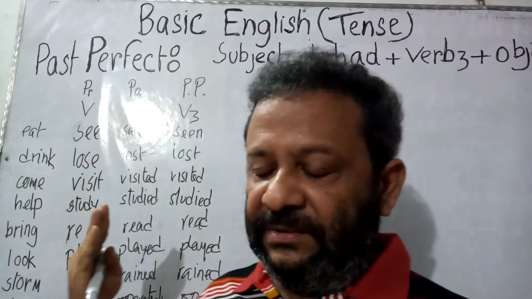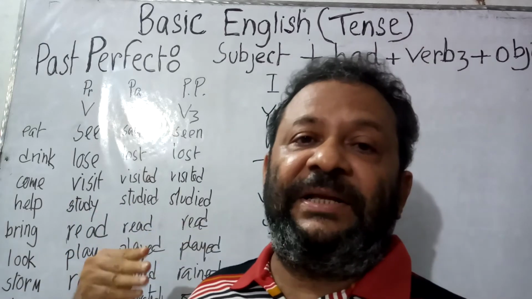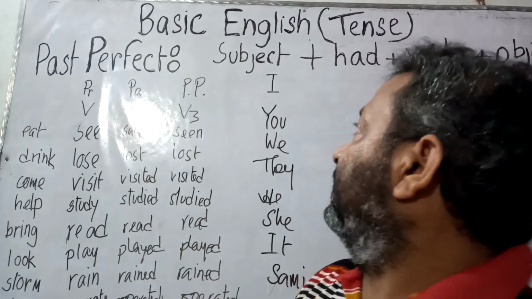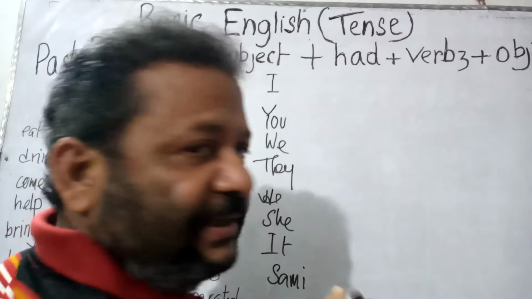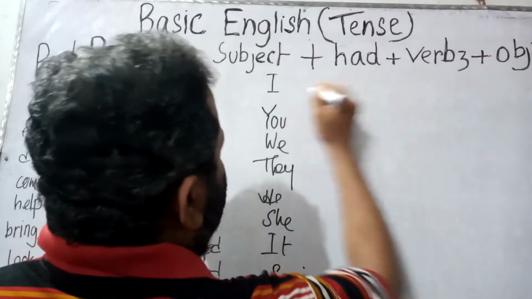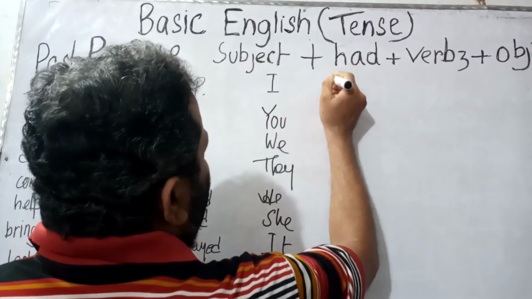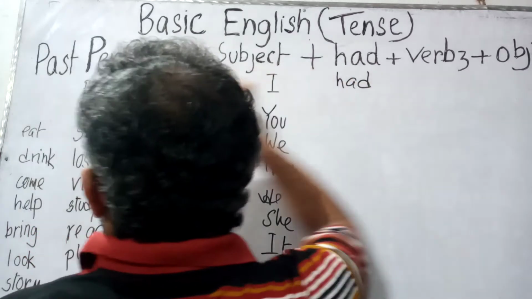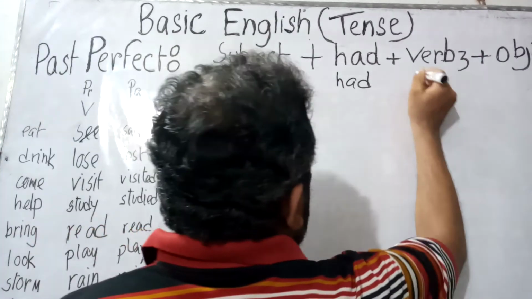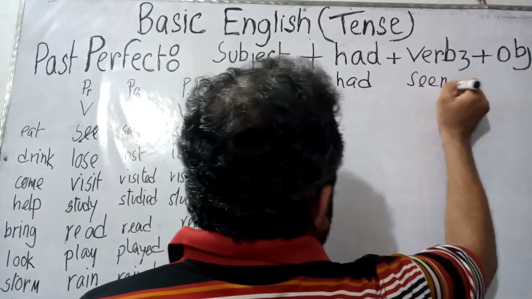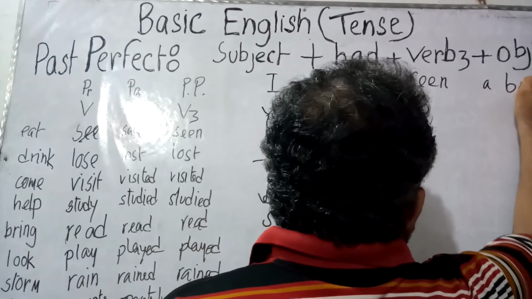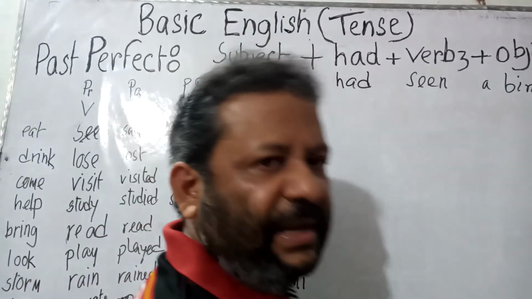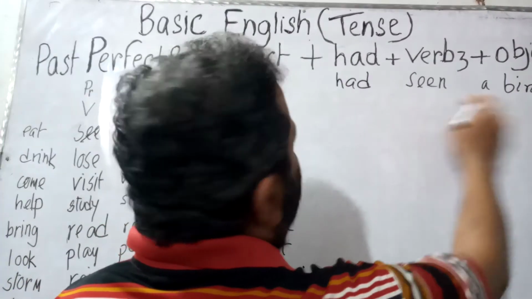Now, by using the verb 3 form, I'm going to make sentences. Please observe carefully. Let us consider the subject I, and the structure is subject, had, verb 3, object. So the word I is going to take had. I had. If the verb is see, then it would be seen. I had seen a bird. As per my requirement, I can say I had seen him.